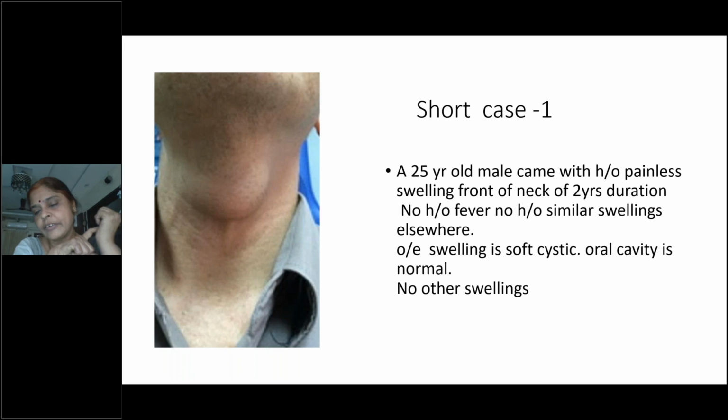This median thyroid diverticulum grows caudally along the developing hypopharynx, then the trachea, and at the second or third tracheal rings, it expands, forming the gland. So once it reaches the tracheal rings, the duct totally disappears. But if it persists, this duct is lined by epithelium, so this forms a cyst.